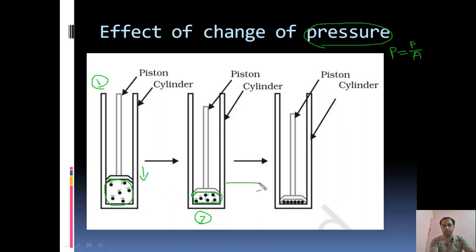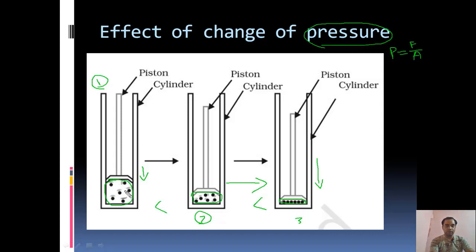Again, if you push this piston a little harder in the downward direction, now see, in this case they are getting very little volume for their movement. Here the pressure is very high. So the pressure in this case is more than in the second case, and the pressure in the second case is more than in the first case.